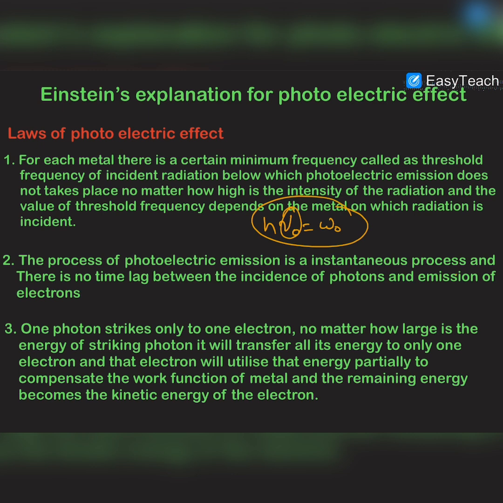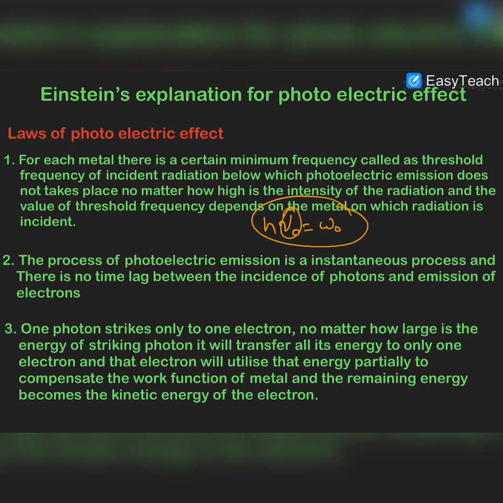Now this collision is an instantaneous process, we know, and according to Einstein, the collision was between a photon and an electron, and instantaneously the photon transfers all its energy to that single electron, and that electron is ejected out from the metal surface with no time delay.